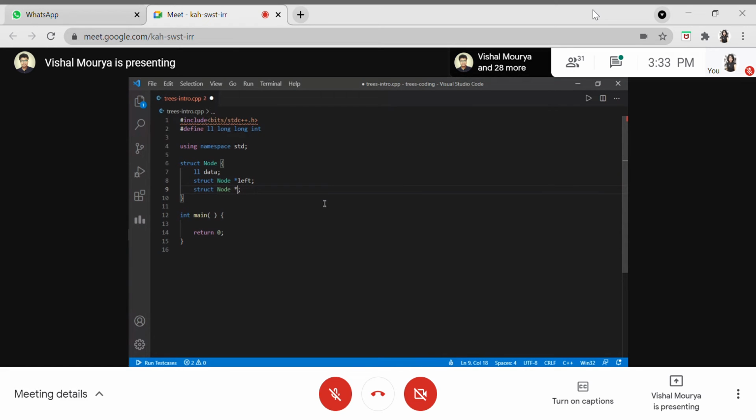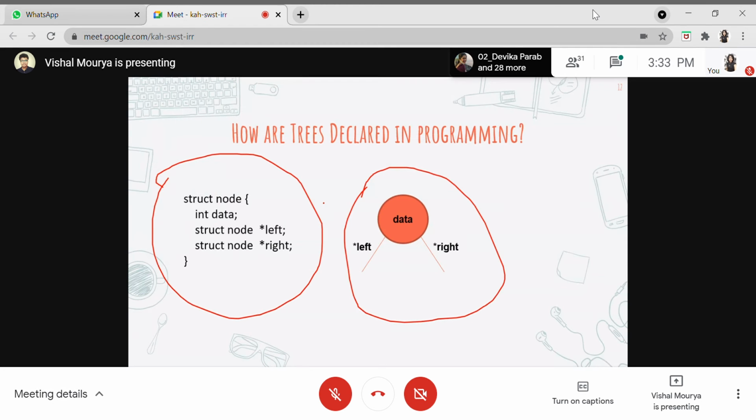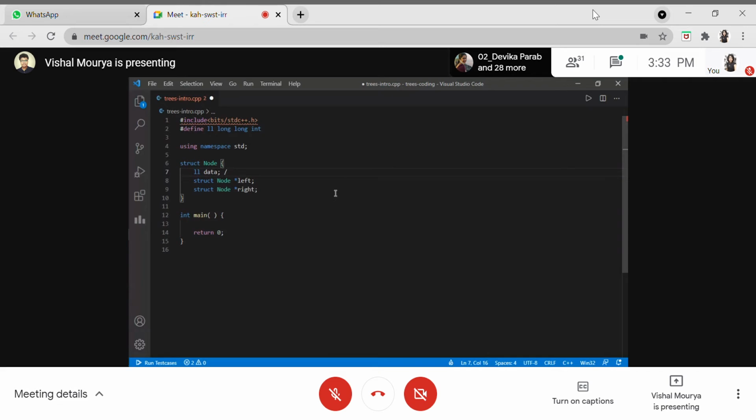So this is nothing but the actual data for our node, and these are the left reference and the right reference, or in simpler words, the next node references.